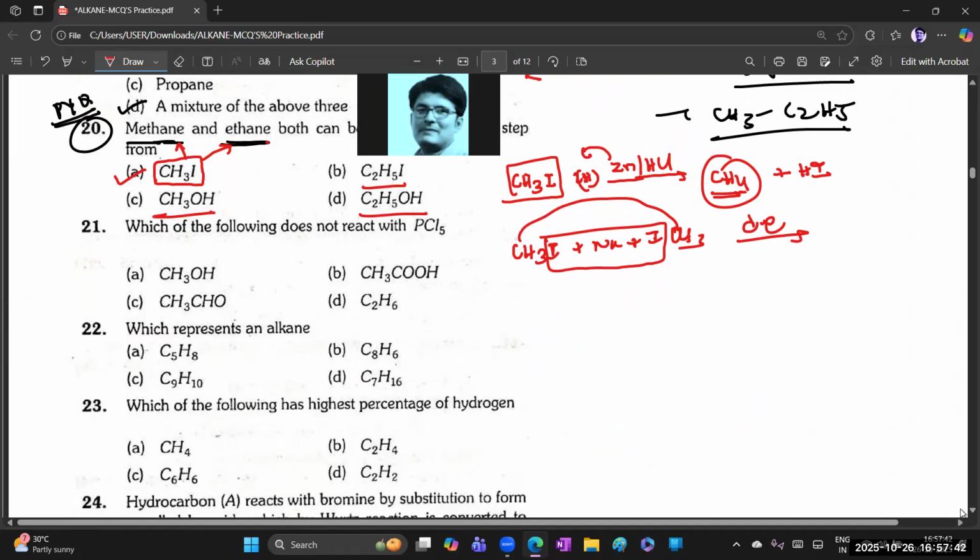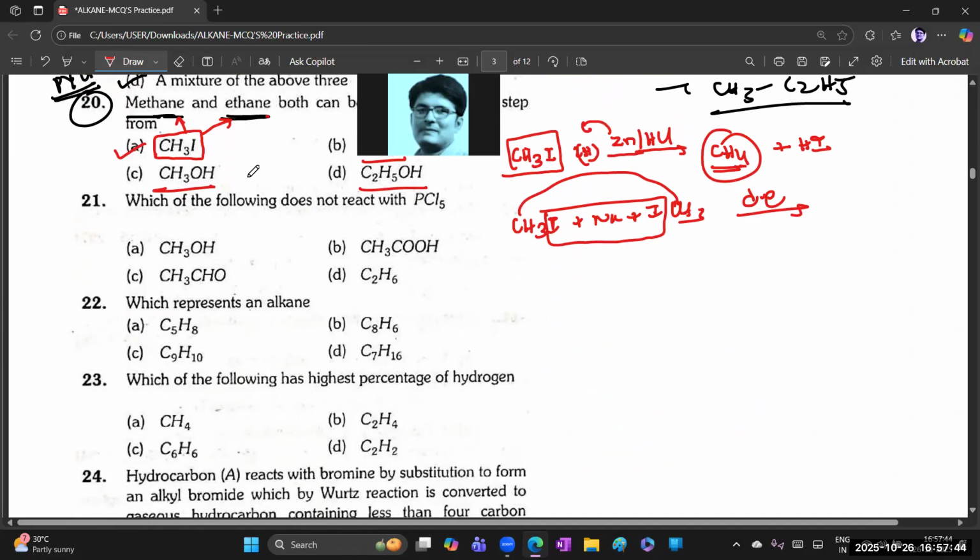Clear? Chalo, next, 21. Which of the following does not react with PCl5? We don't have that. For reducing agents in alkenes we need to go a little deeper. Which of the following does not react with PCl5? Mostly alcohols and carbonyl compounds can easily react with PCl5, but alkanes do not.